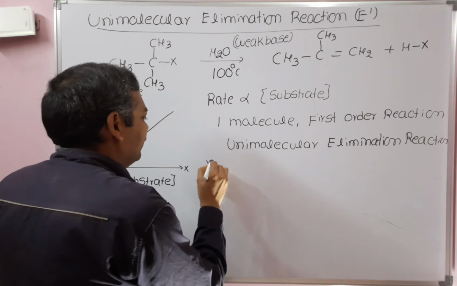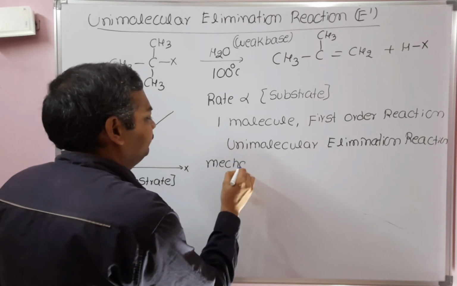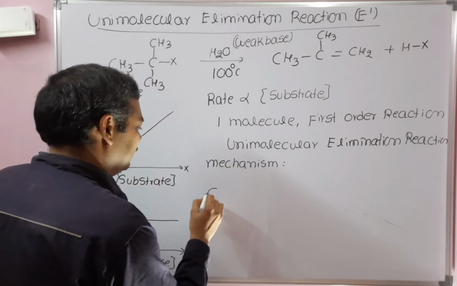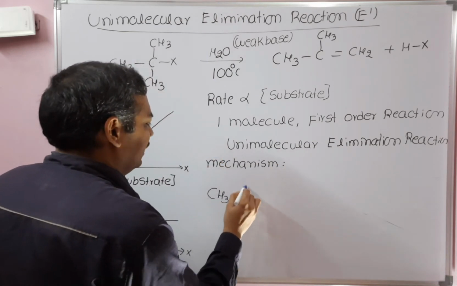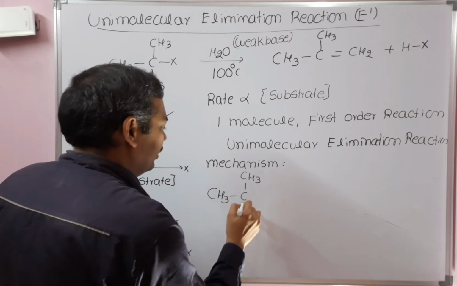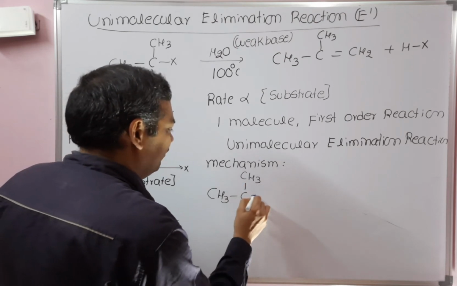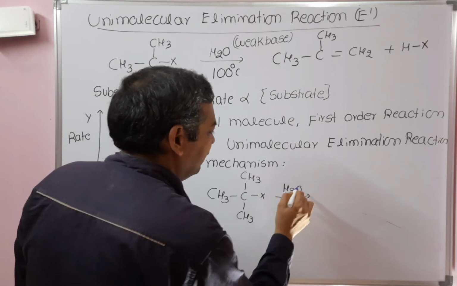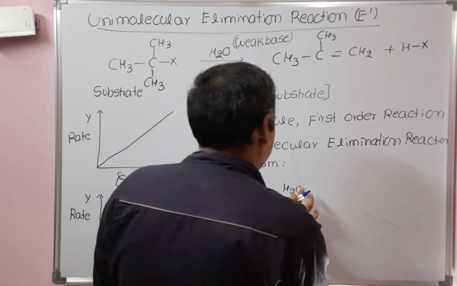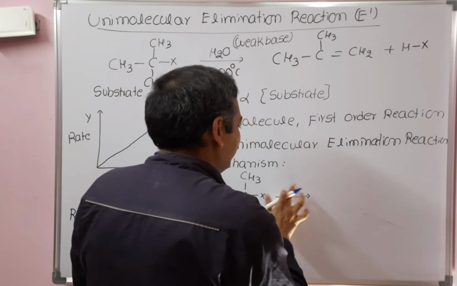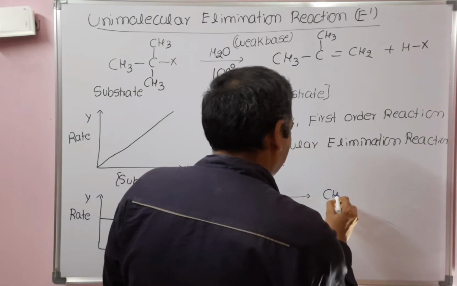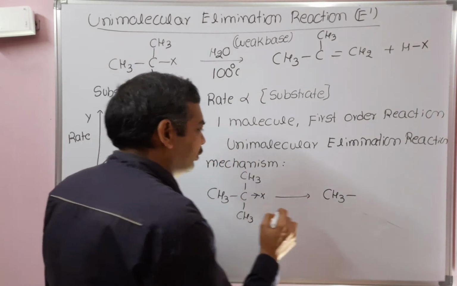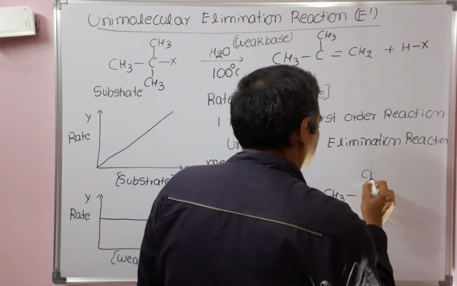Now see the mechanism of this reaction. Let's see what the starting material is: tertiary butyl alkyl halide. In the presence of the weak base, in the first step, the CX bond will cleave and a carbocation is formed.